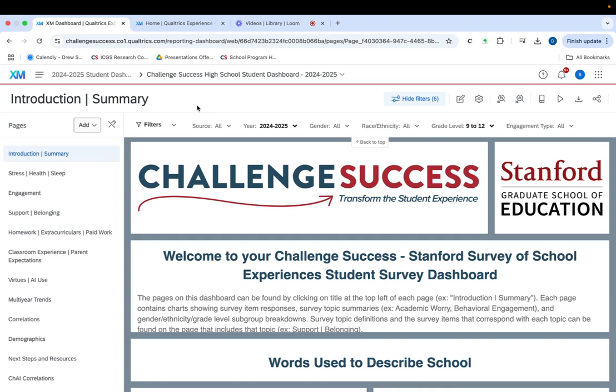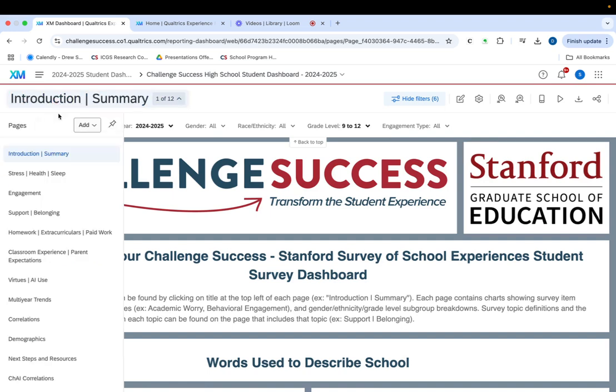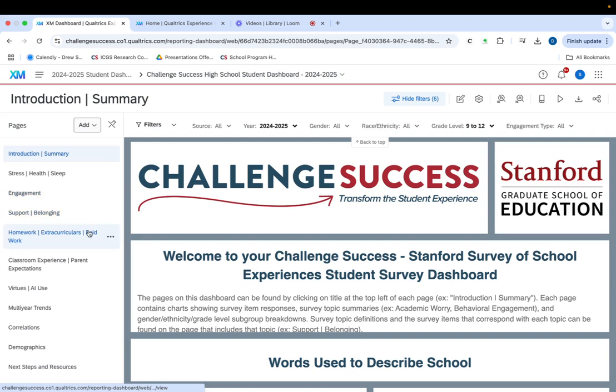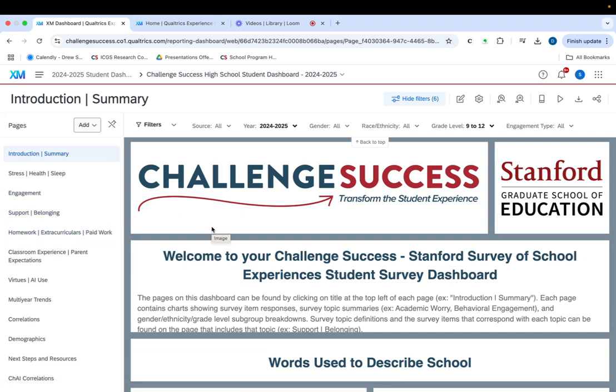So as we get into the dashboard, you'll note that there are a number of pages that go along with the dashboard. And you'll see we're on the introduction and summary page. All of the other pages where there are data are listed here along the side. One little navigation trick is you can either pin or unpin this menu if you'd like to have it visible at all times. It's nice to have it available for navigation, but it gives you a little more real estate if you go ahead and unpin that.